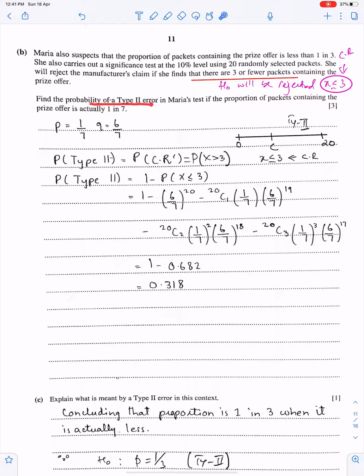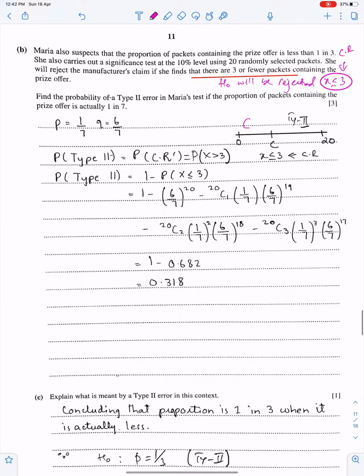Find the probability of a type 2 error. So here we find the probability of type 2 error. This is the critical region, and this is the critical region complement, or you can say the acceptance region. For type 2 error, you need to find this probability, x greater than 3. Type 2 is the critical region complement, which is x greater than 3, because critical is x less than equal to 3.